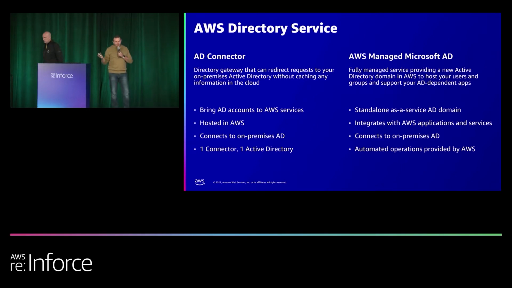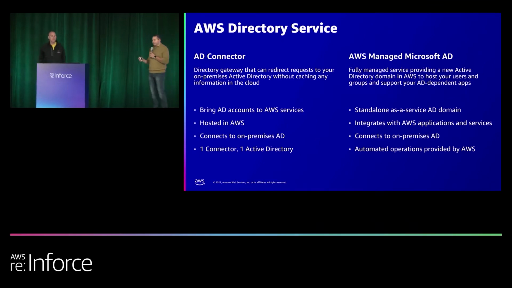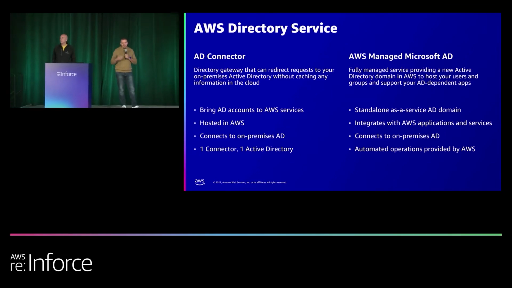So on the other hand, on the other side of the fence, we have AWS Managed Microsoft AD. And that is kind of a fully managed Active Directory in the cloud provided to you by AWS. So think of it as like standalone AD as a service. It integrates with the AWS applications and services like QuickSight, like WorkSpaces, WorkDocs, etc. It can also connect to on-premise through things like trust relationships and network connectivity, and we'll talk about that quite a bit more. And then also, AWS handles the operations for you automatically. So what that means is no more patching, no more managing of scale in, scale out, etc.